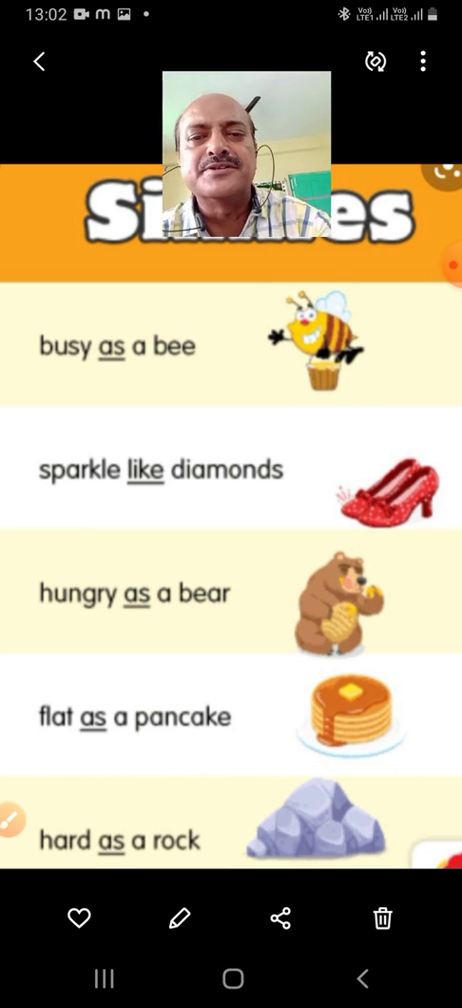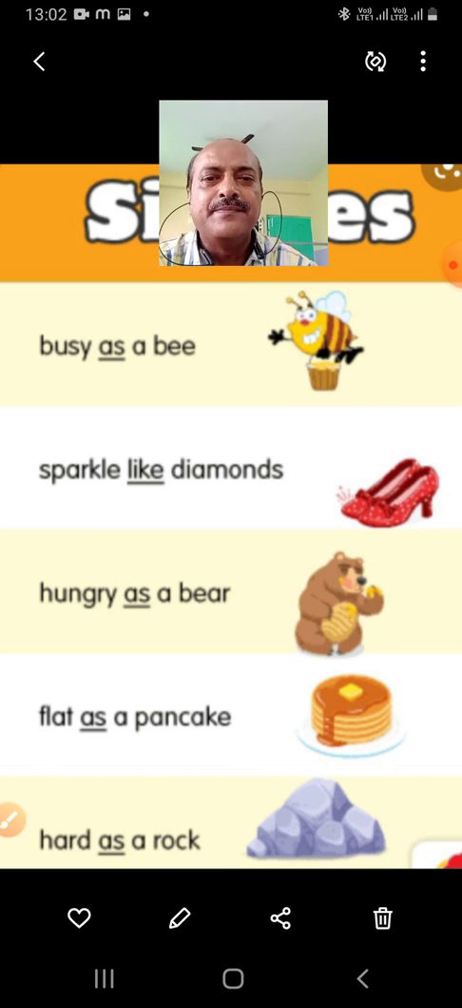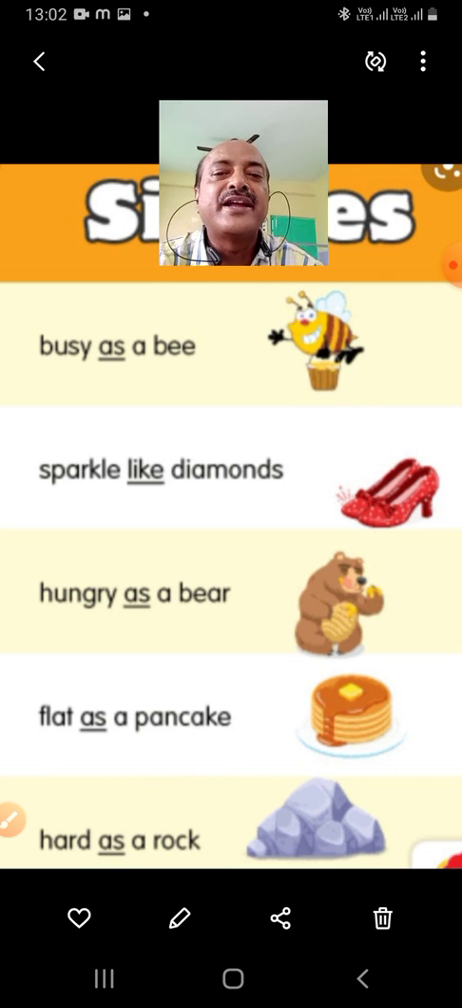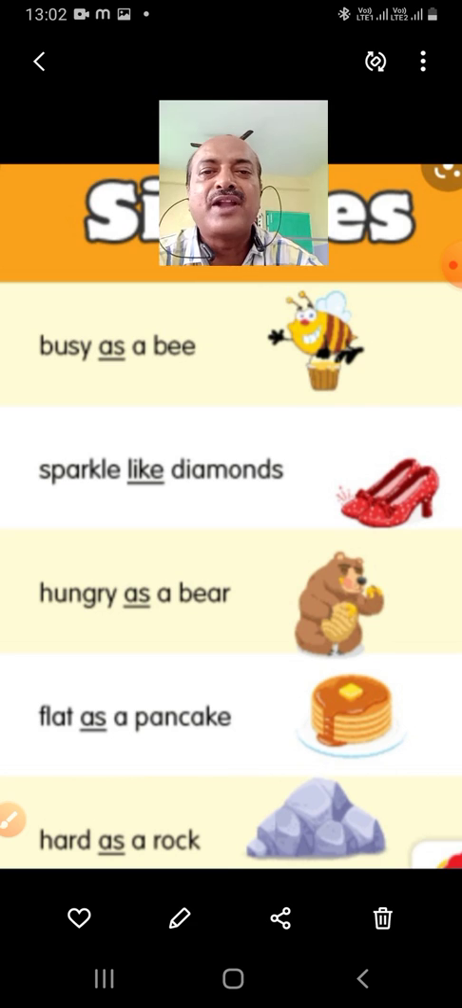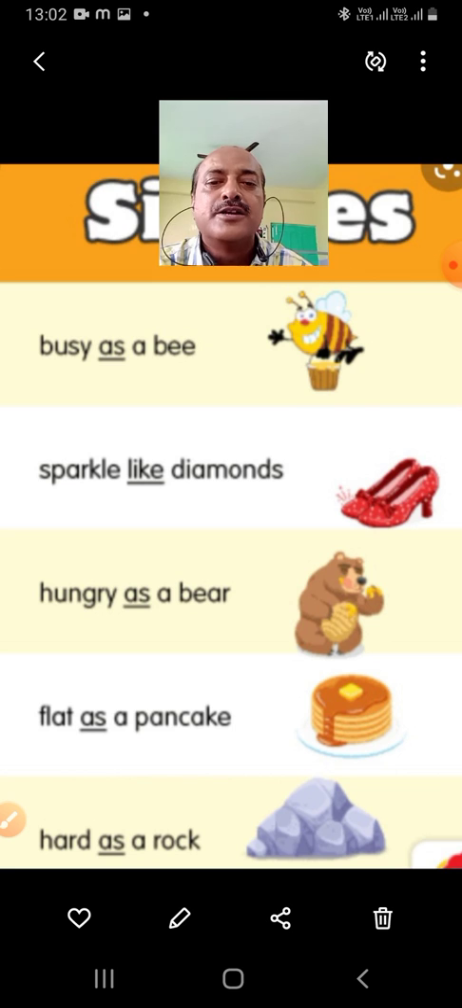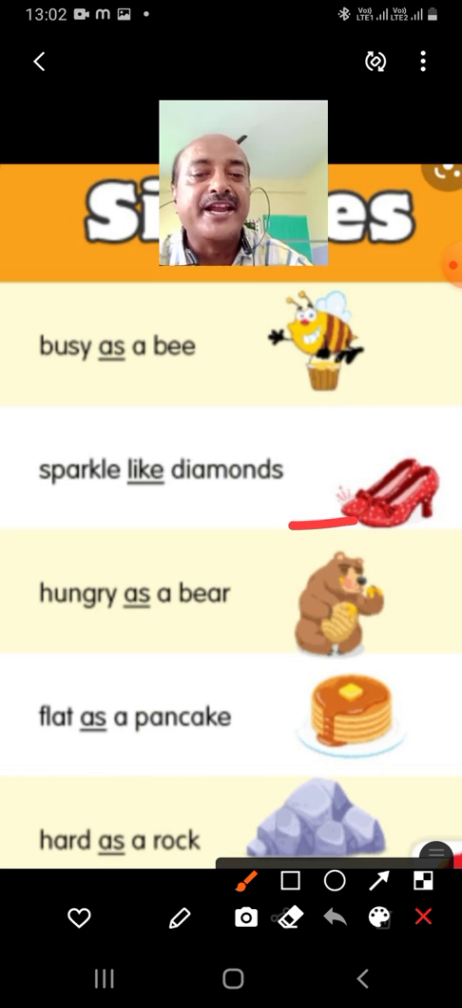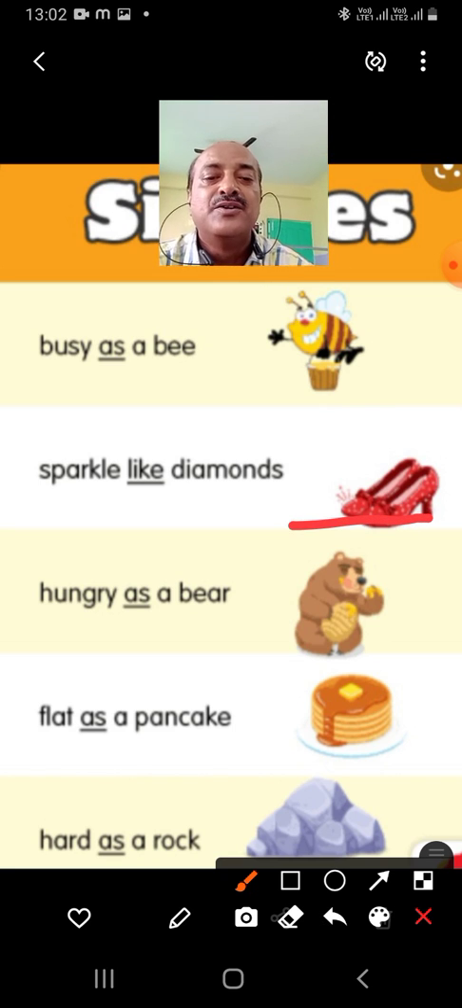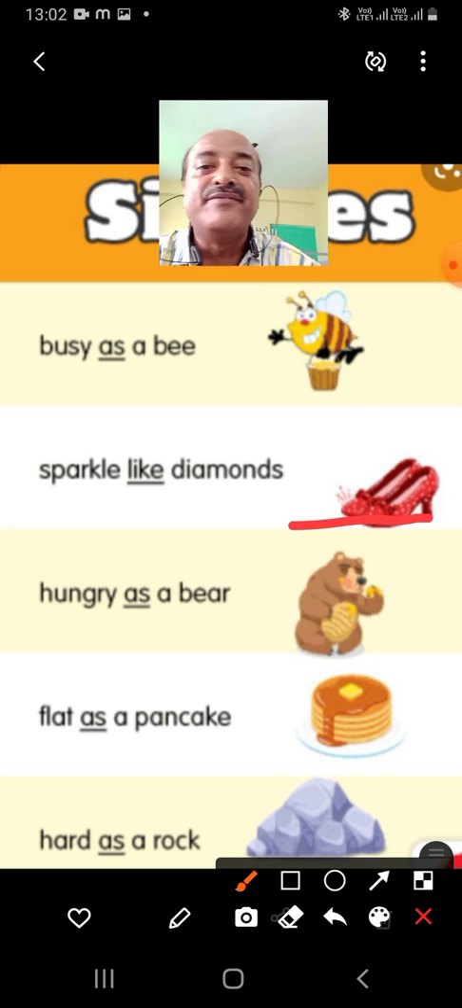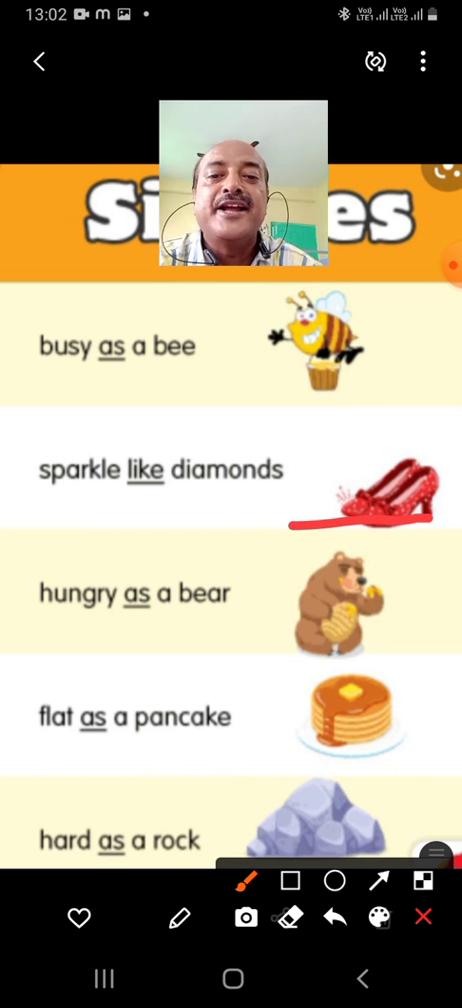Here are some more examples. As busy as a bee. For a person who is very busy, always doing some work or the other, we give the comparison as busy as a bee, because bees never rest. They go from one flower to another, suck nectar and collect honey. Sparkle like diamonds. We know that diamonds shine, isn't it? So if anything is shining, we say it is sparkling or shining like diamonds.